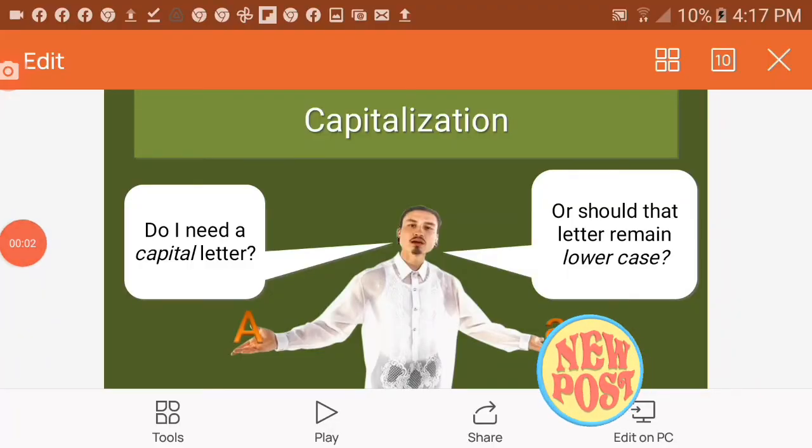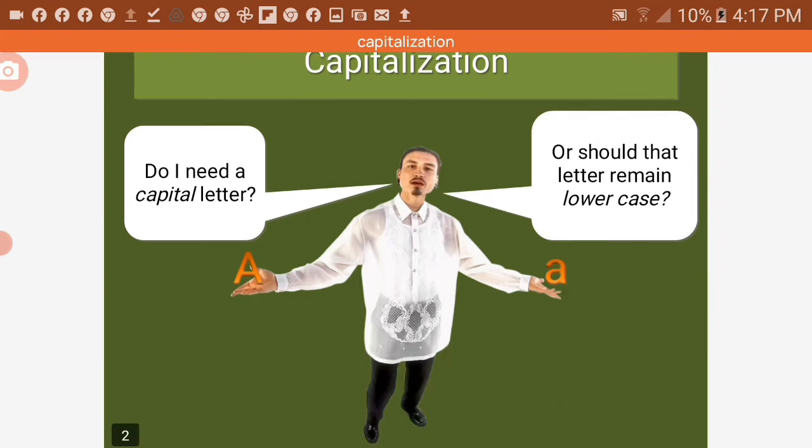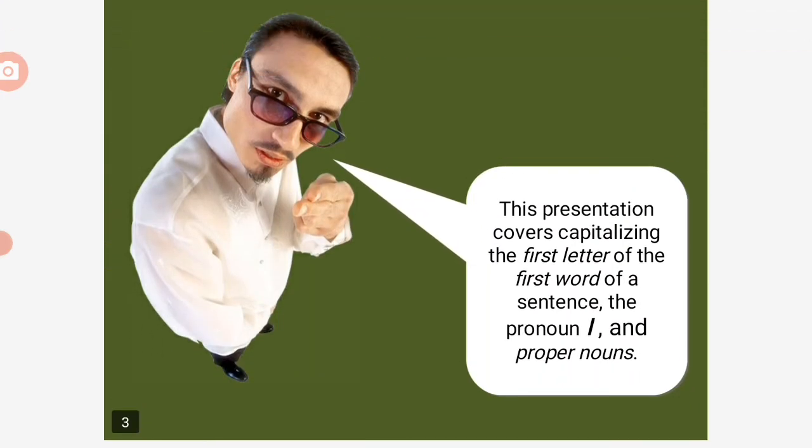Okay, let's proceed. Capitalization. Do I need a capital letter, or should that letter remain lowercase? Yes, this presentation covers capitalizing the first letter of the first word of a sentence, the pronoun I, and proper nouns.